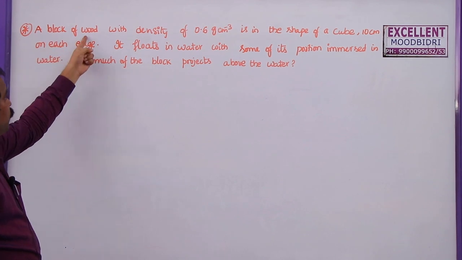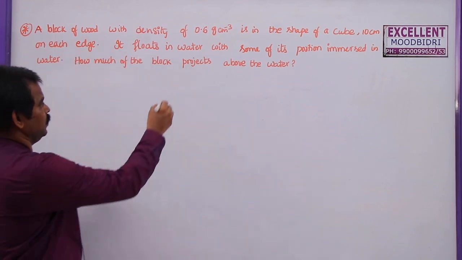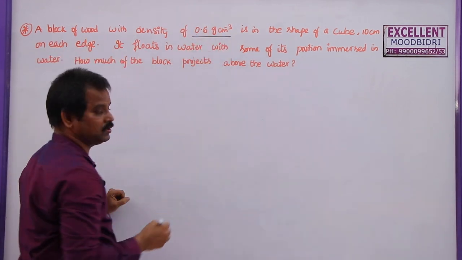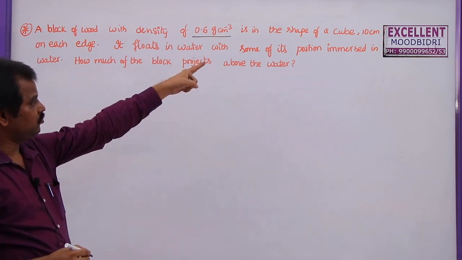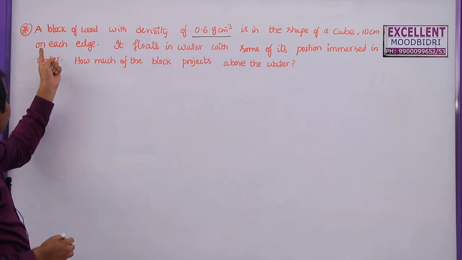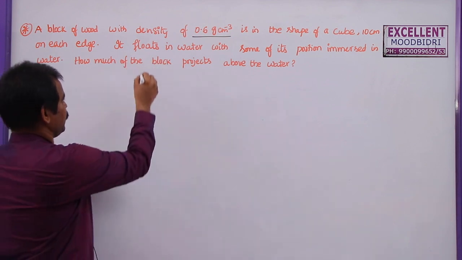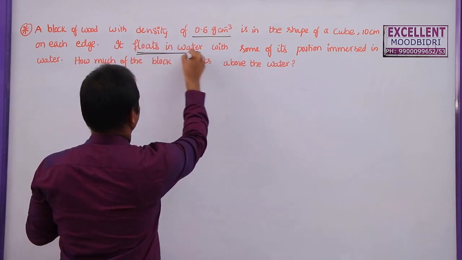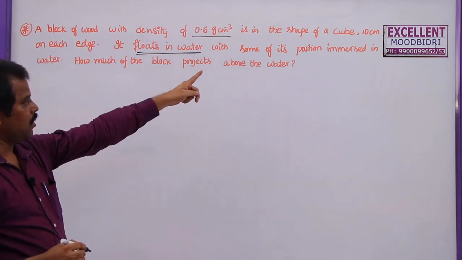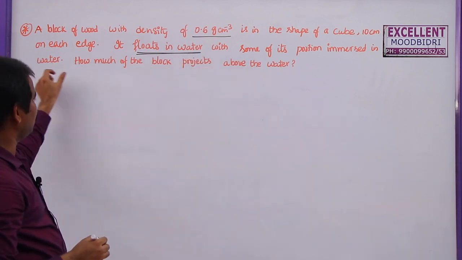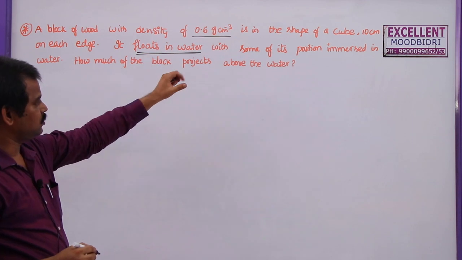A block of wood with density 0.6 gram per centimeter cube is in the shape of a cube, 10 centimeters on each edge. It floats in water. Remember this, in this problem it is floating in water with some of its portion immersed in water. How much of the block projects above the water?